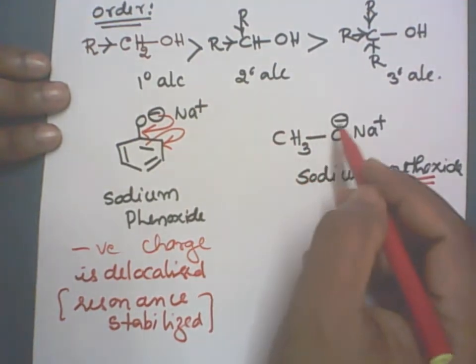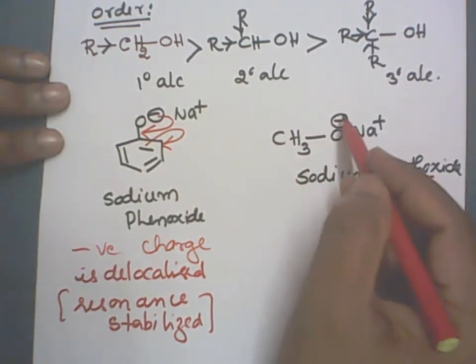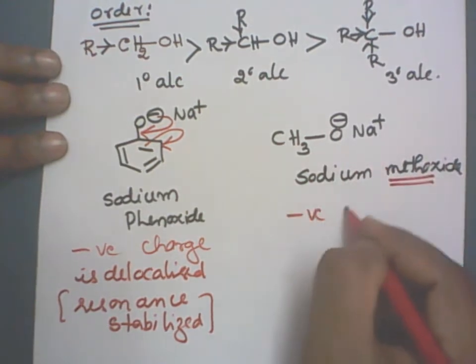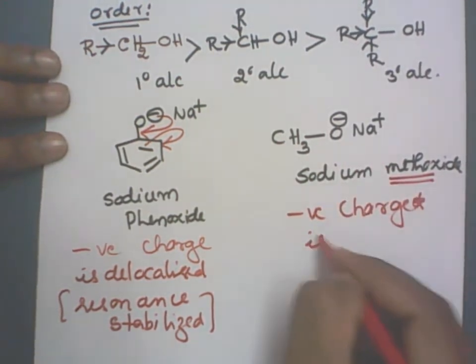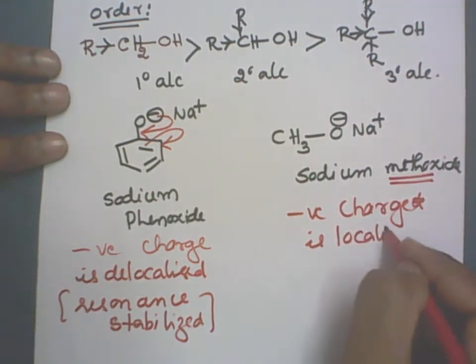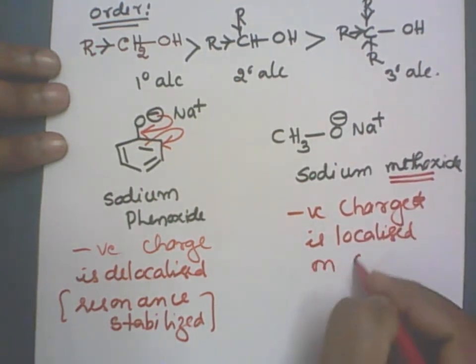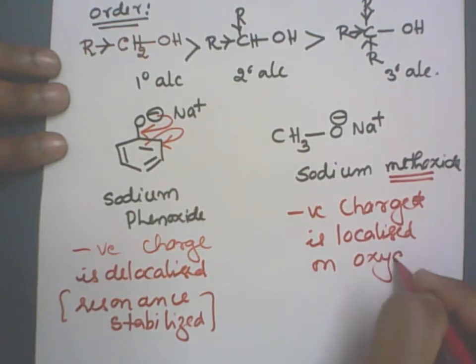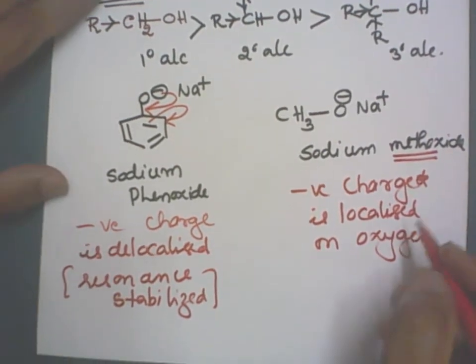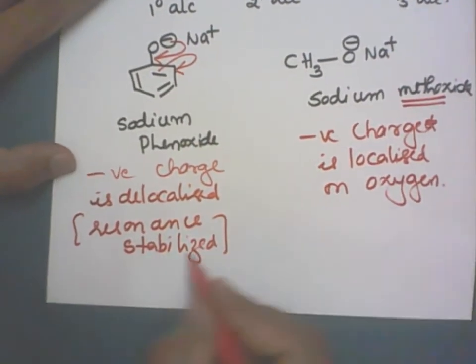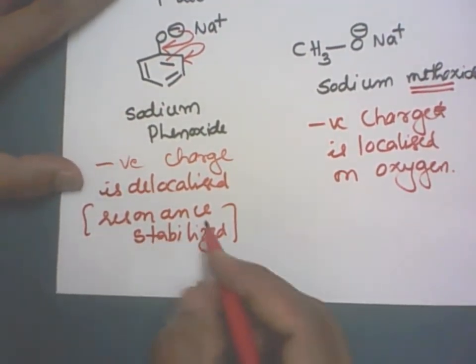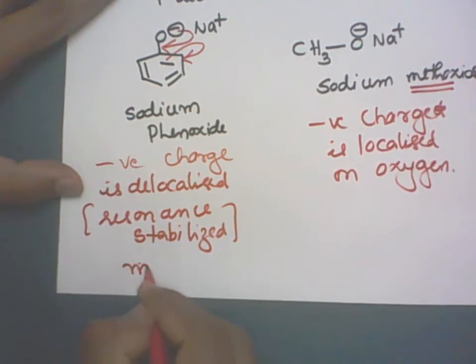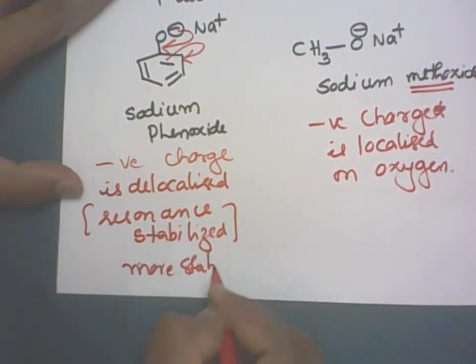There are no other groups where you can stabilize this negative charge, which means the negative charge is localized on oxygen. There is no resonance. Therefore, compare the stability: if it undergoes resonance, it is more stable.